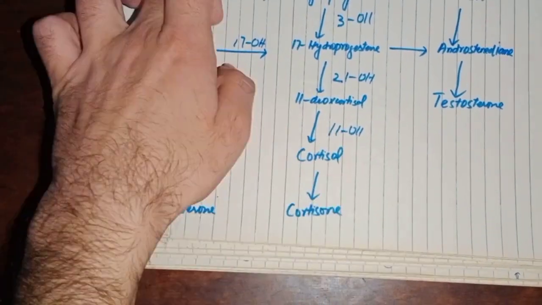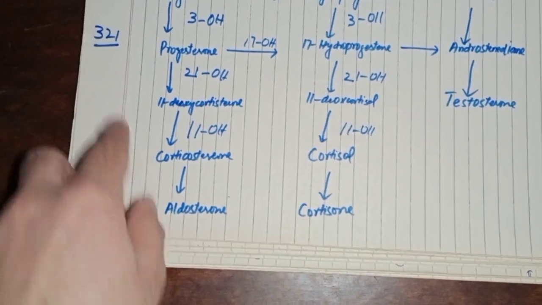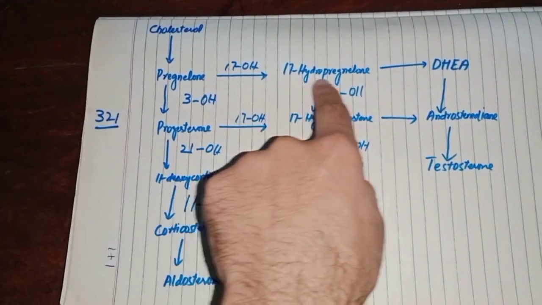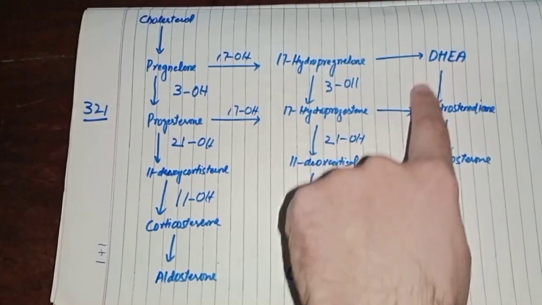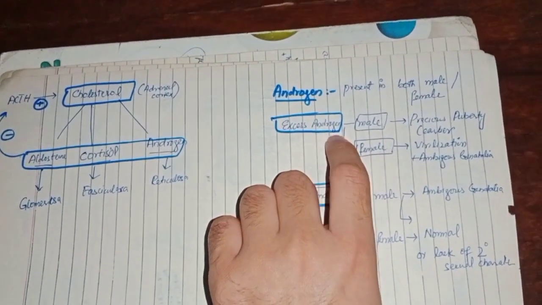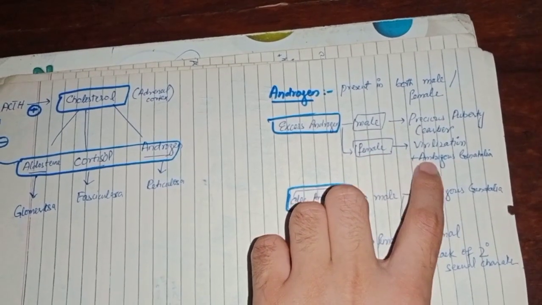And again, this pathway will start converting. Due to deficiency of both of these substances, there will be increased ACTH secretion. Increased ACTH secretion will act on the cholesterol, and this pathway will again start this way, with increased androgen synthesis, so you will have the excess androgen. If this patient is a male, he will have precocious puberty. If this patient is a female, she will have virilization or ambiguous genitalia.